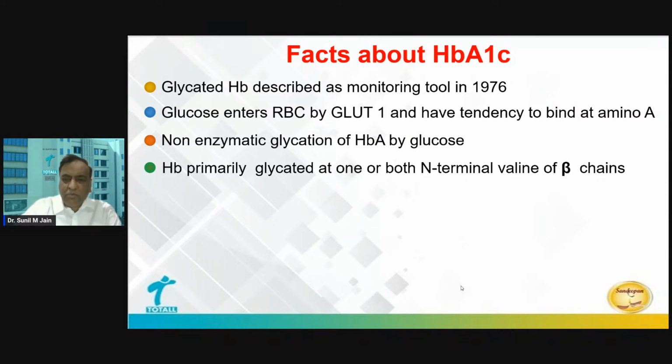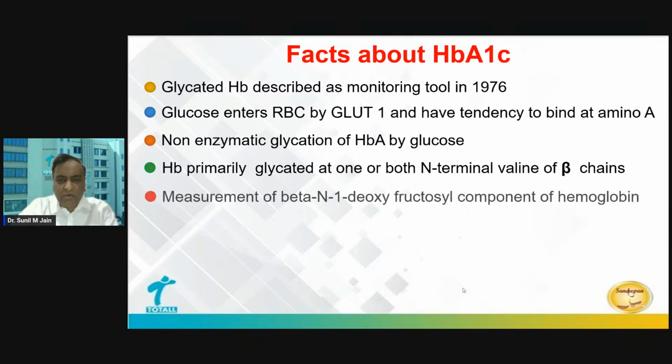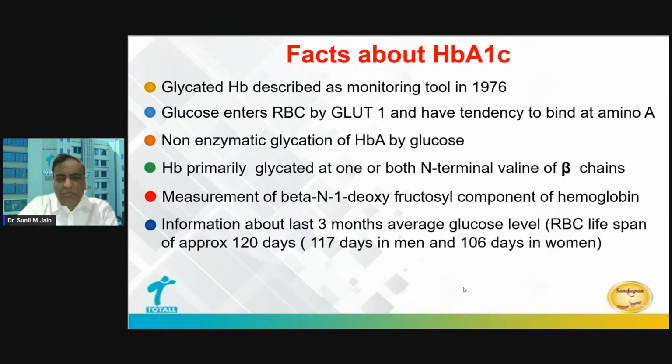But its most preferred amino acid is valine, which is present on the beta chain of the normal adult hemoglobin, that is HbA. And once it binds to this valine amino acid on the beta chain of normal adult hemoglobin, it forms a compound called beta N1 deoxyfructosyl. And that's what we measure during HbA1c estimation.